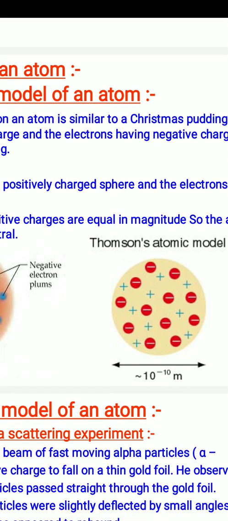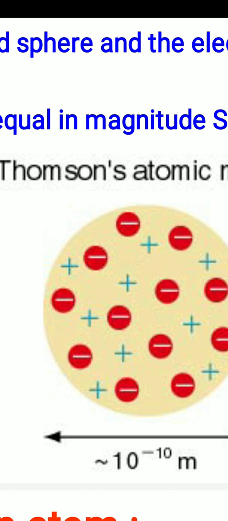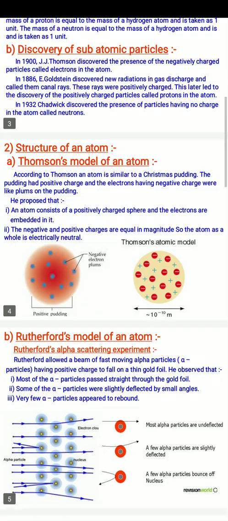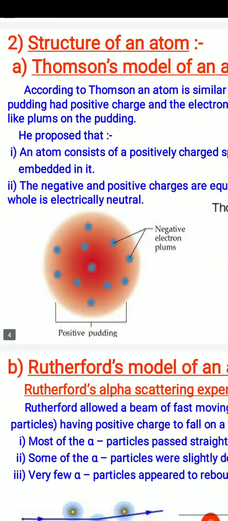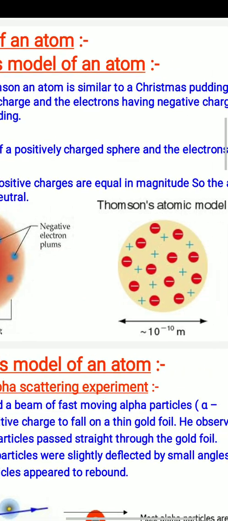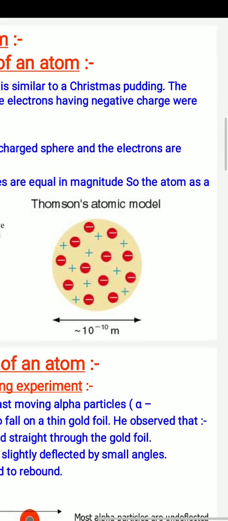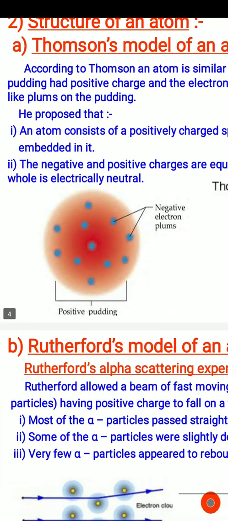You will see the concept in the diagram. There is a cloud of the protons and electrons are embedded inside the sphere. The negative and positive charge are equal in magnitude. So the atom as a whole is electrically neutral, meaning atoms have no charge.